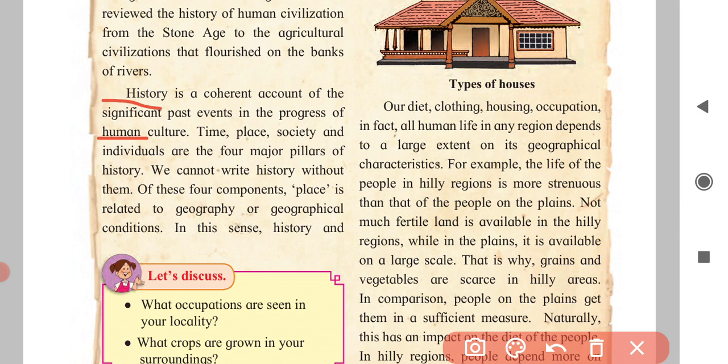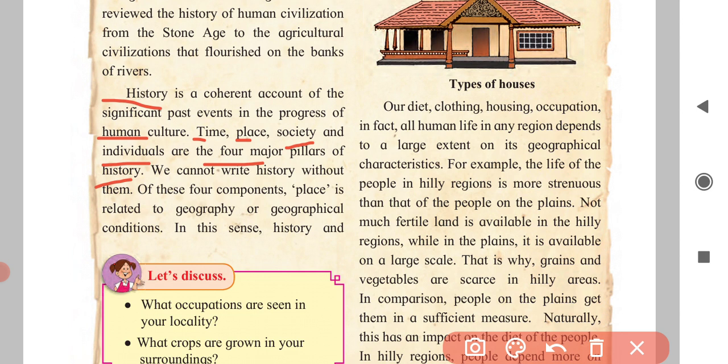The four major pillars of history are time, place, society and individuals. History always depends on the time, at what time it was done; the place, where it was done; the society, which society was there when the incidents happened; and individuals, the people who were related to these incidents. Yes, these are the four major pillars of history.